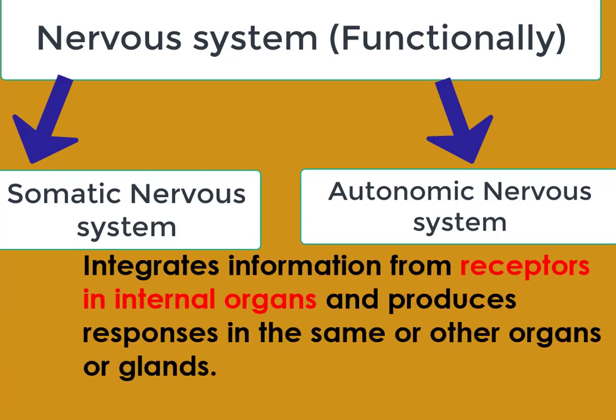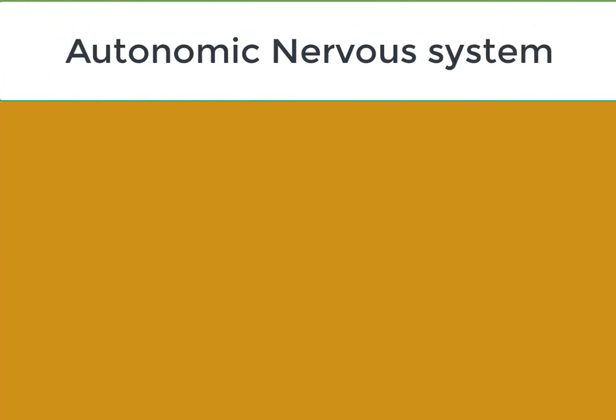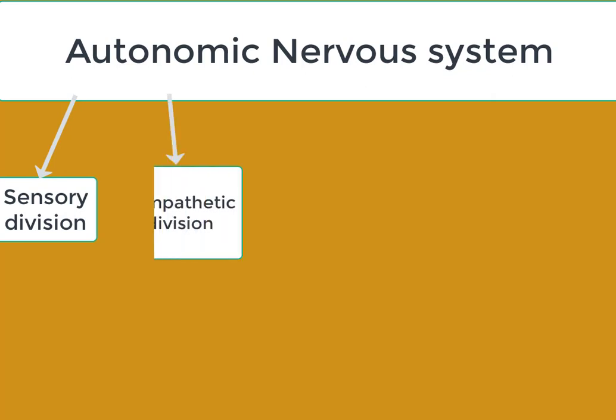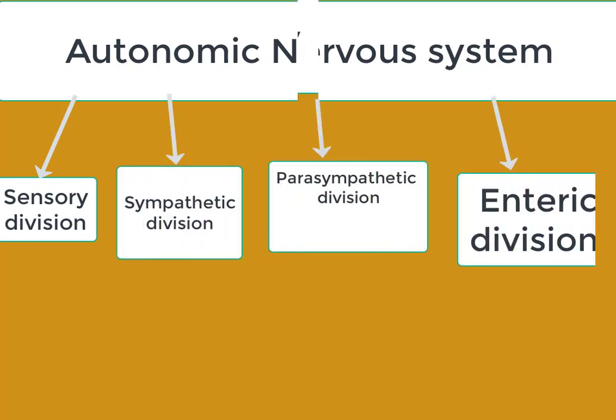Whereas the autonomic nervous system integrates information from receptors in internal organs and produces responses by the same or other organs or glands. The autonomic nervous system is further subdivided into sensory division, sympathetic division, parasympathetic division, and enteric division.